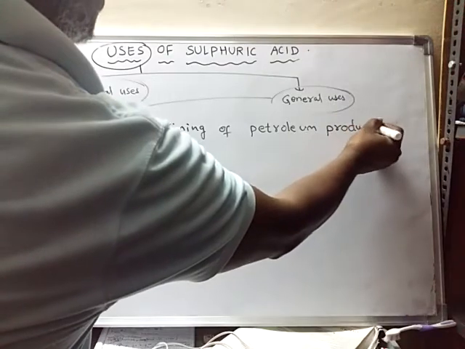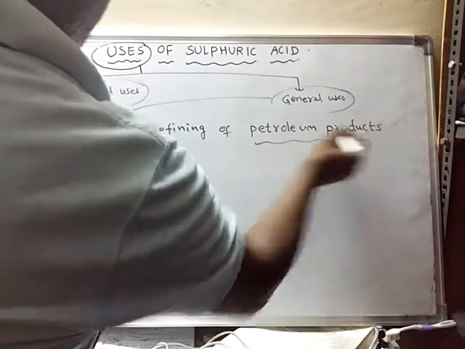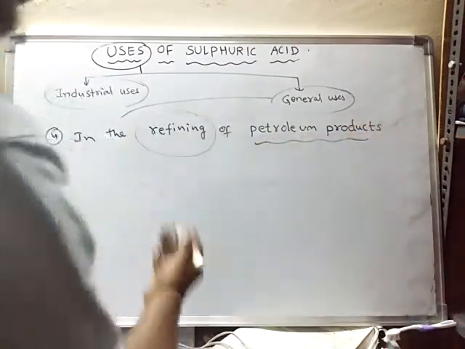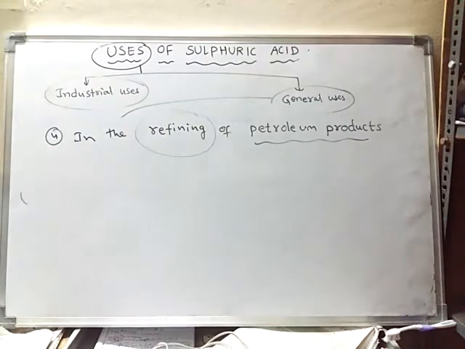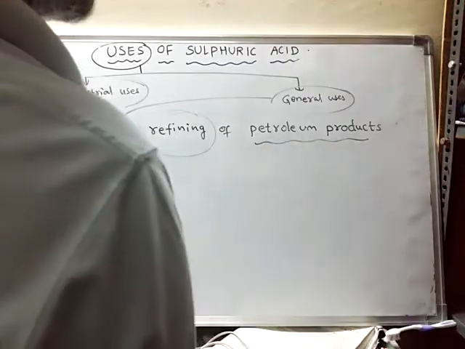What is the meaning of refining? Refining of petroleum products. Refining means purification. It is nothing but the process of purification. So that means we will remove some impurities. If any impurities are present in the petroleum products, those impurities can be removed by using sulfuric acid.